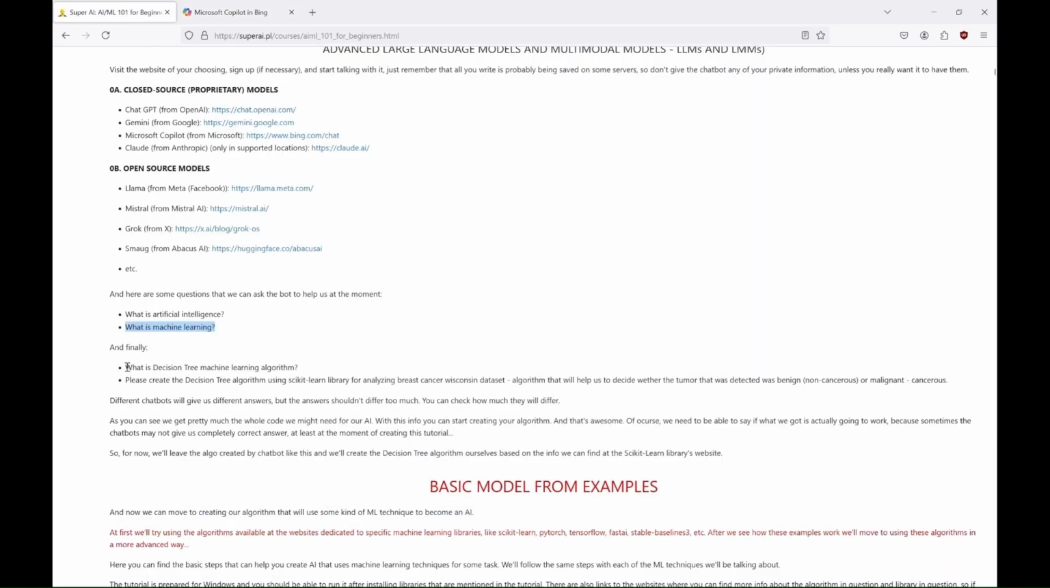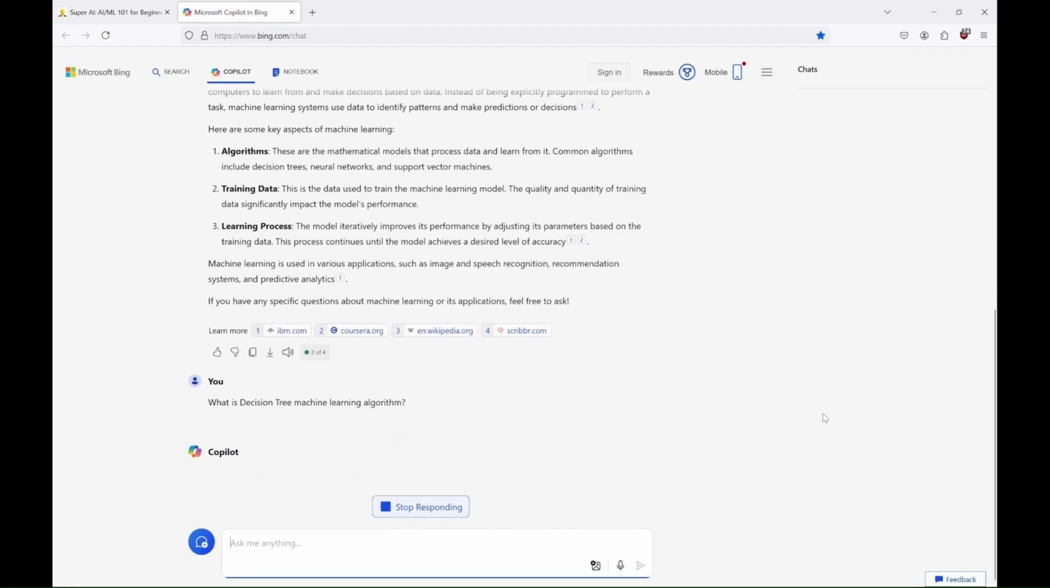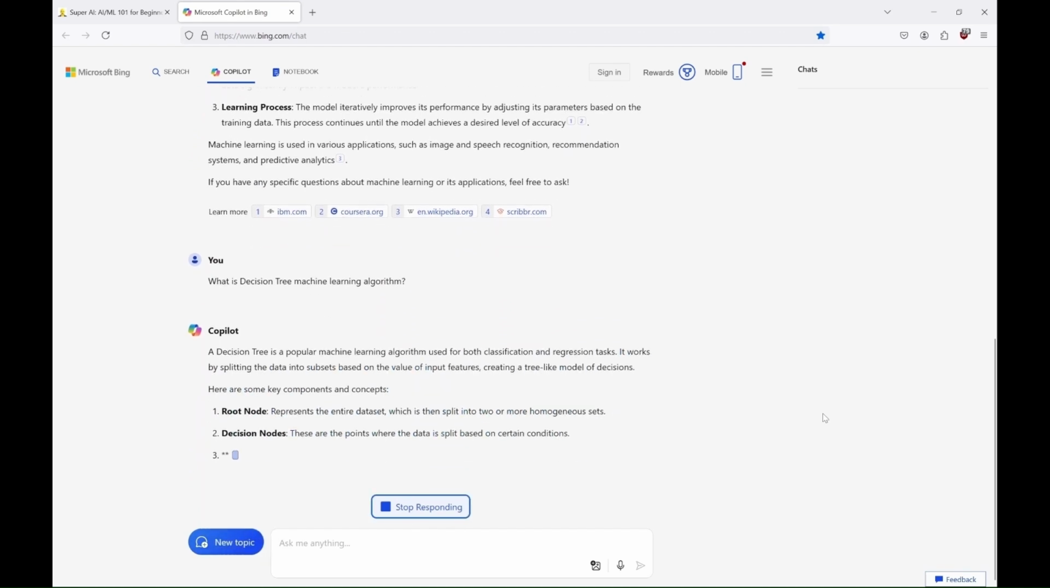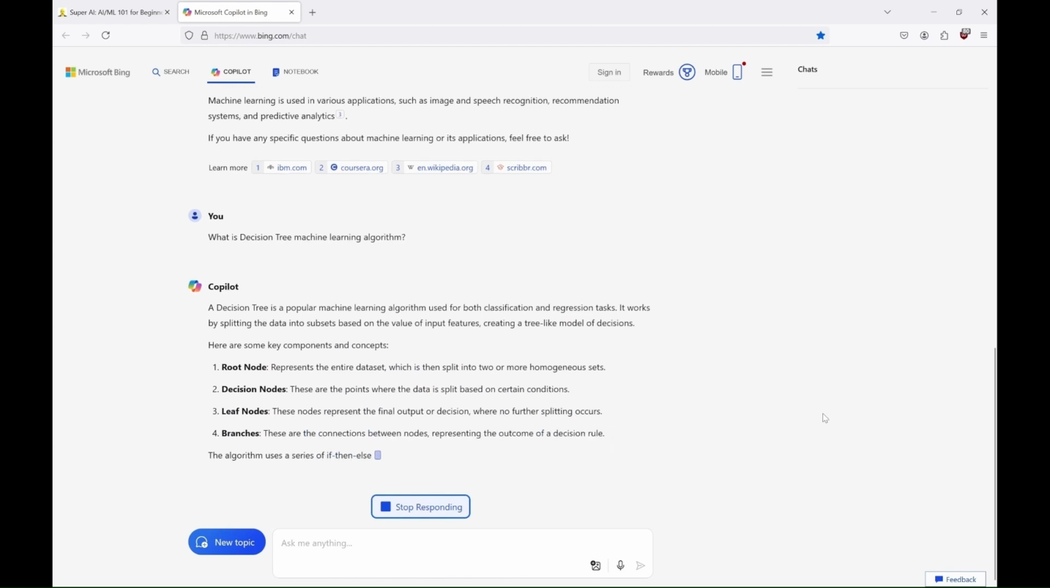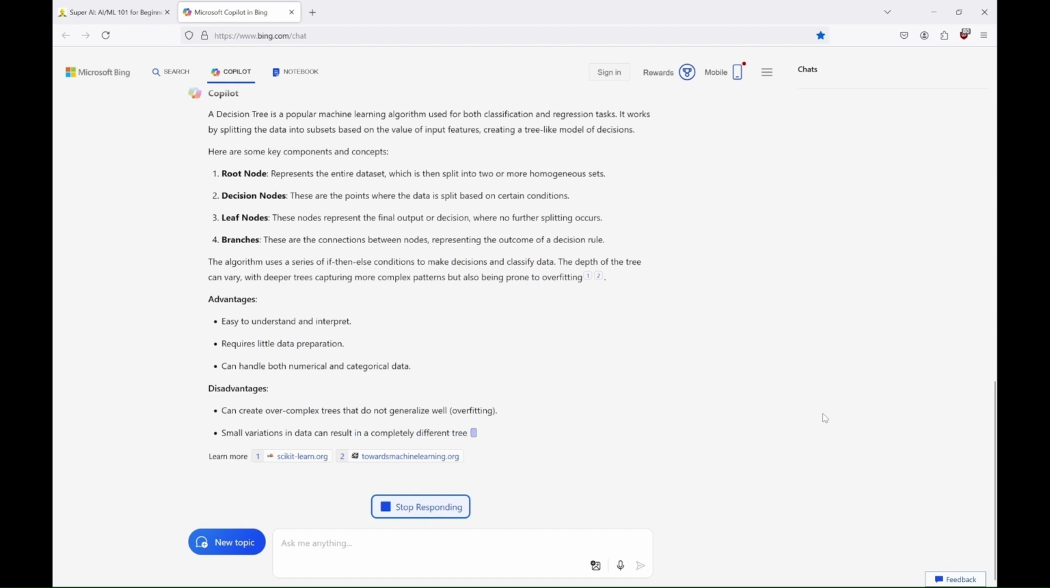What is decision tree machine learning algorithm? Once again we type our question. And in the response, we get insights into key components, concepts, advantages, and disadvantages of decision trees. You can ask Copilot more questions about these to delve deeper. Meanwhile, let's see if Copilot can provide us with the full code for this algorithm so we can use it.